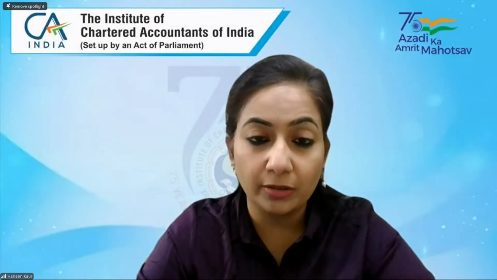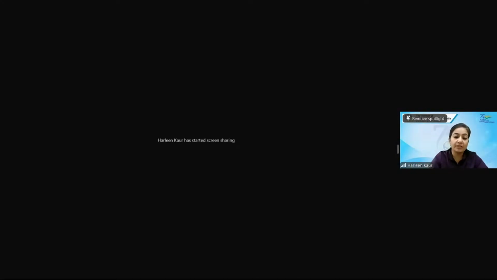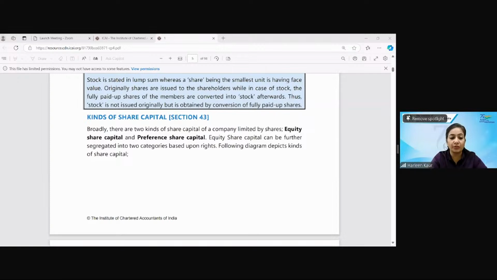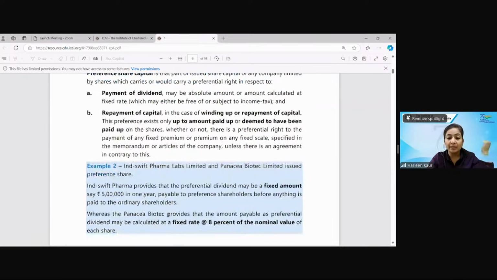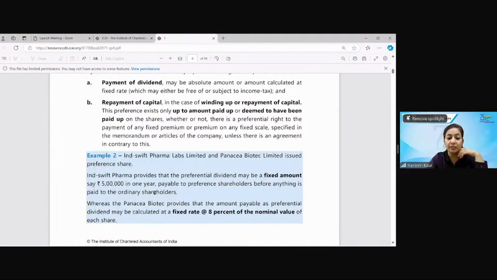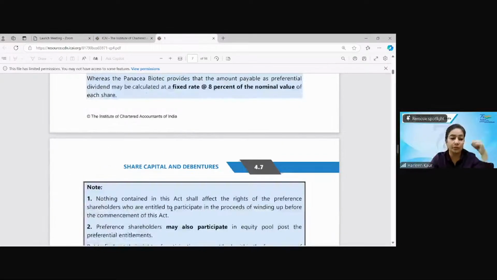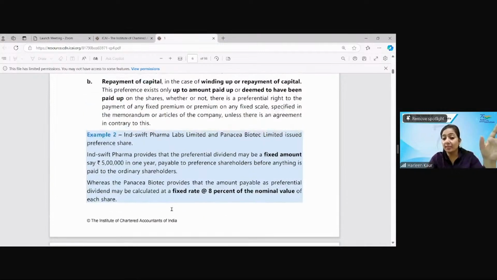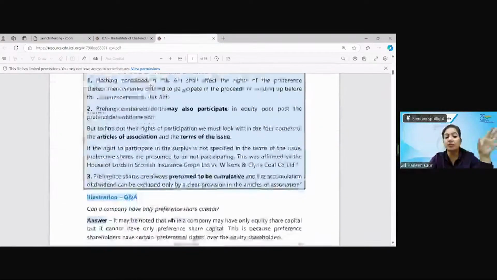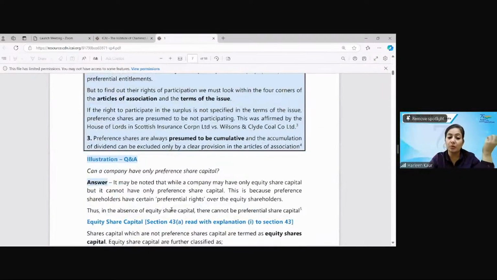Let me just open the study material also, to check whether we have missed any provision till now. Sections 43 and 46 are over. Here you can see India Pharma Labs Limited issued preference shares. The preferential dividend is the fixed amount of dividend payable to preference shareholders, and a fixed rate of 8% has been given. So that fixed dividend will be given. All the examples given in the study material, example 1, 2 and so on, you must read them, because question paper questions are also framed on the basis of these.